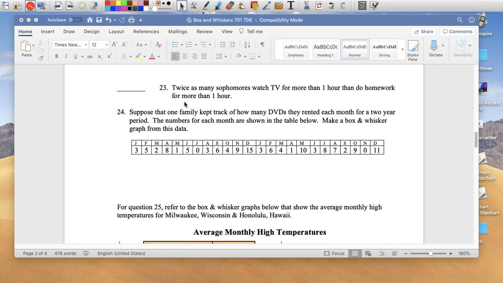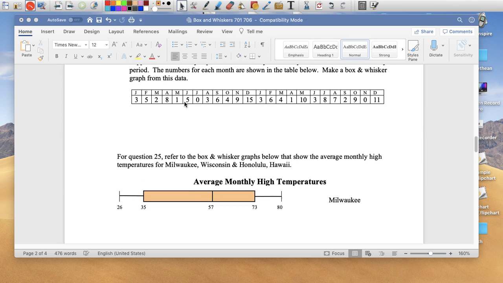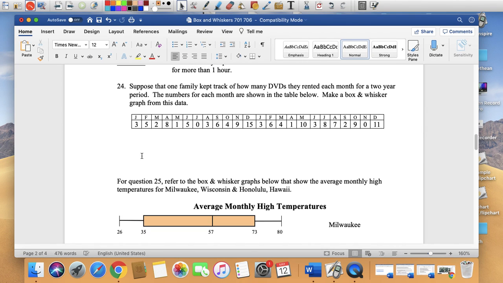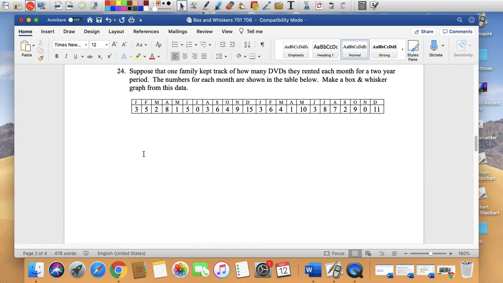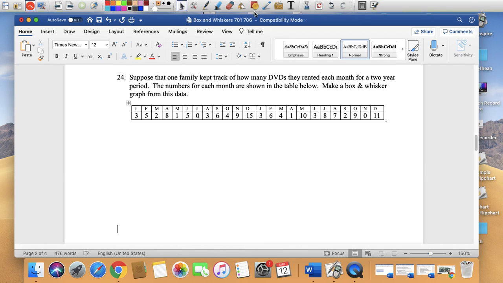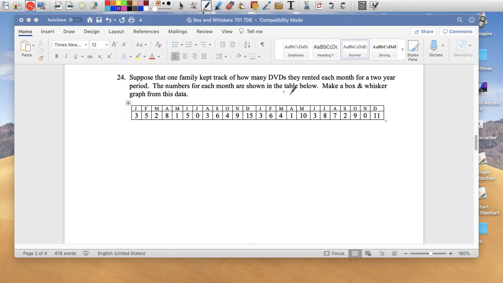So this one, they're asking you to create a box and whisker plot. I'll make it. First thing we have to do, and hopefully I'll do this correctly.